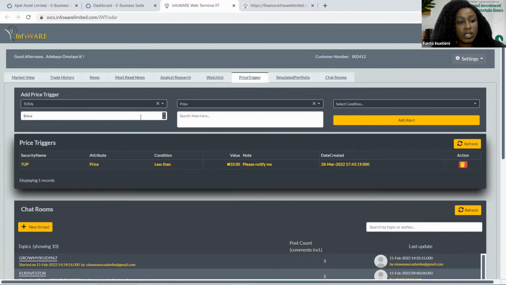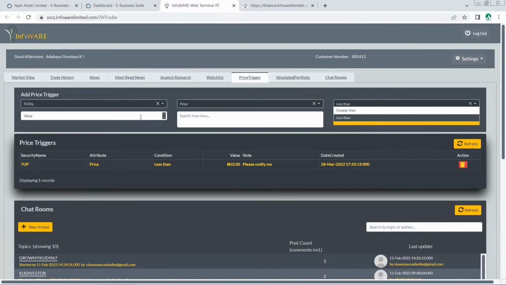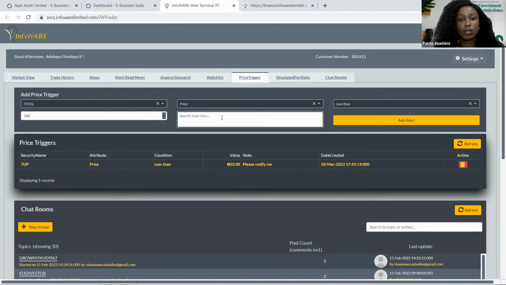And then what is the price? I want to be notified when it is 15 million. Then you specify your note, please.